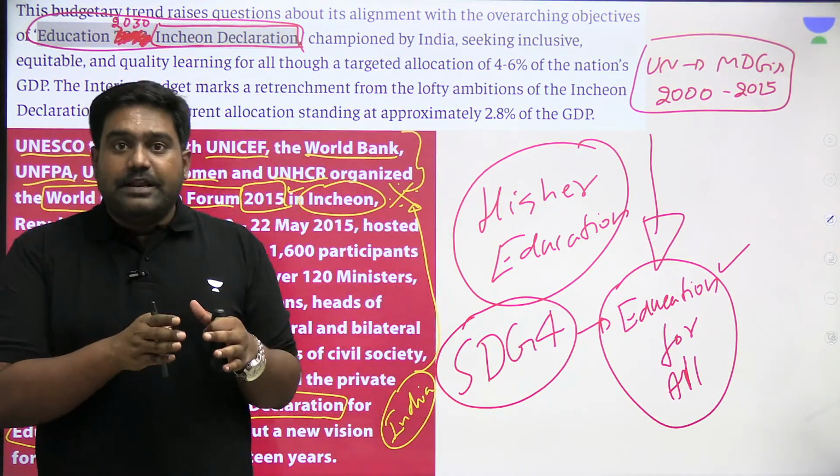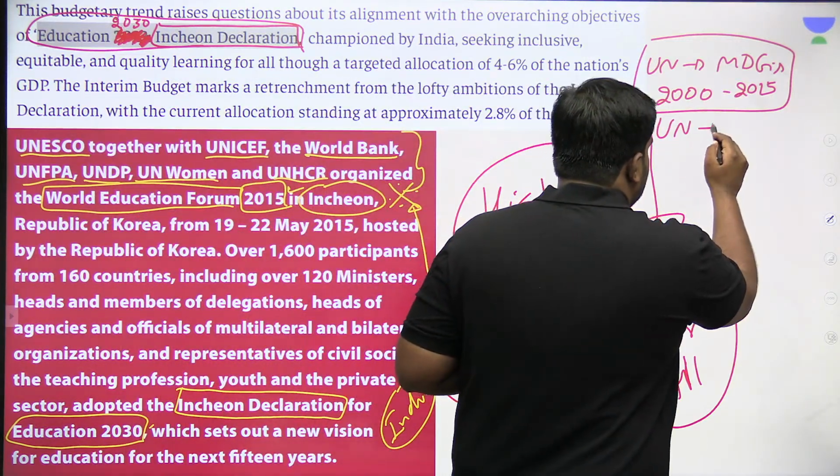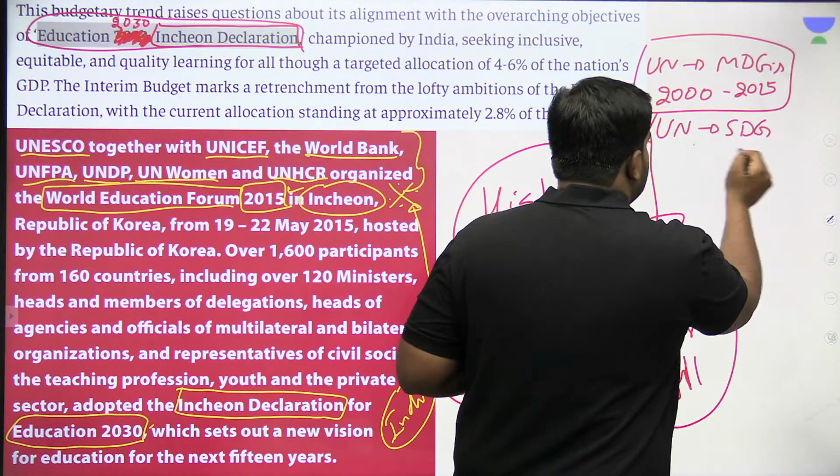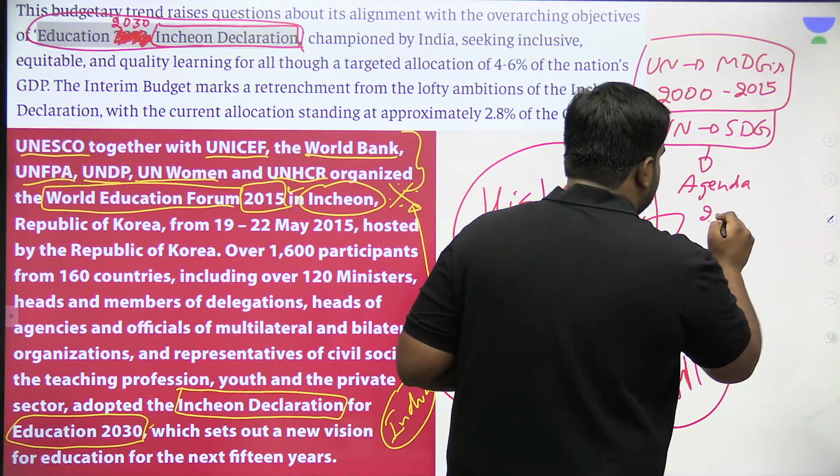These development goals were implemented under the MDG or Millennium Development Goals. After the MDG period, Sustainable Development Goals were brought in, the SDG goals, as part of Agenda 2030.